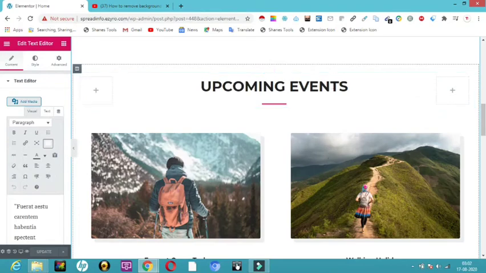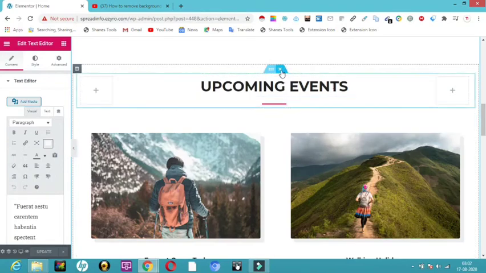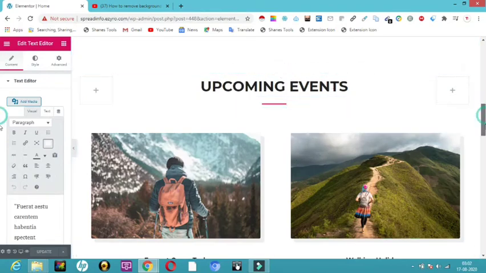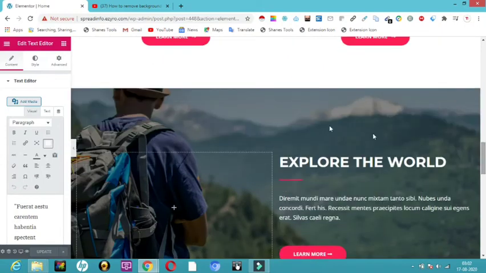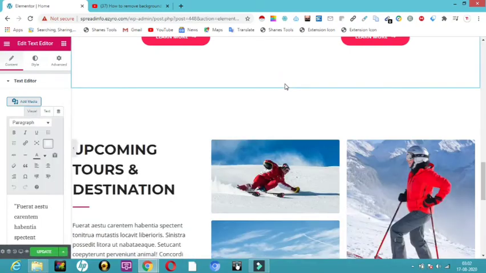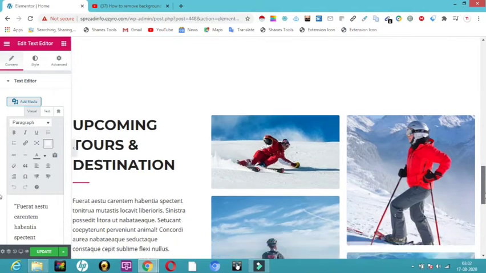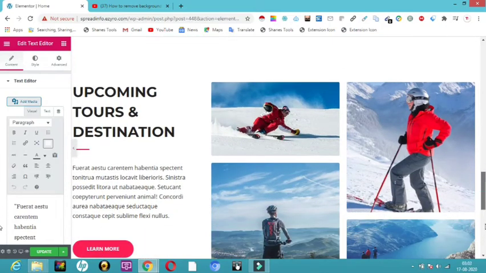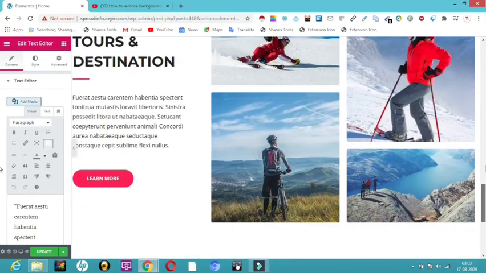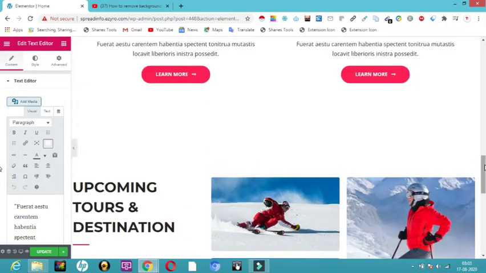If you don't want all this, you can also delete this by a cross button over here. So next, one more section is here. Here you can see this is where the section starts. So here if you don't want this, if I just give a cross here, it will disappear. So here you can't see that. In every page we have a number of sections. If you want to have this, we can have it. If you don't want it, we can also delete that.